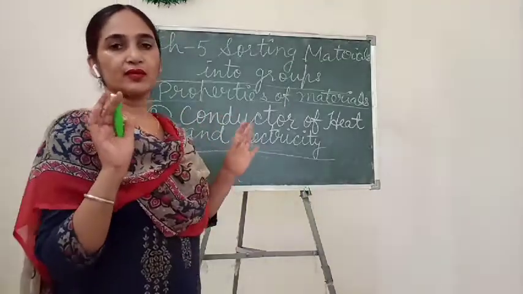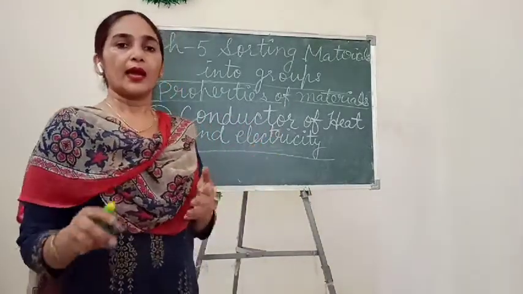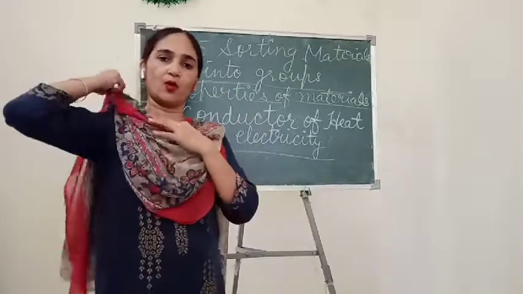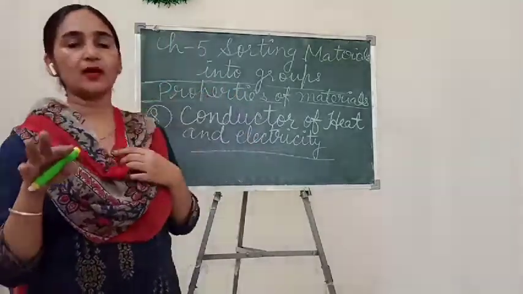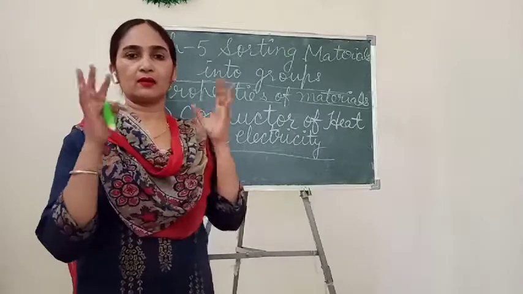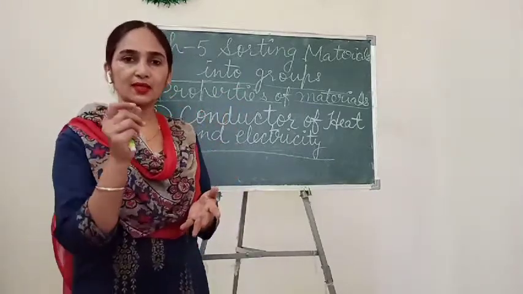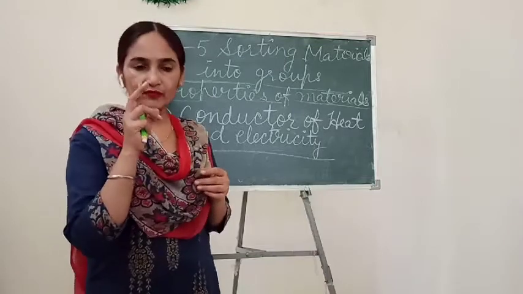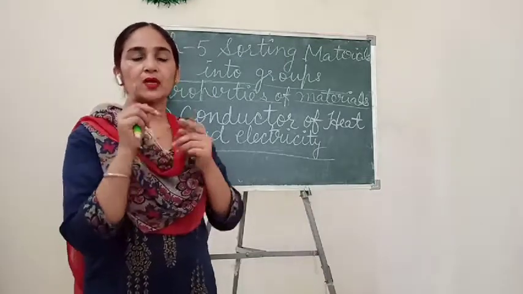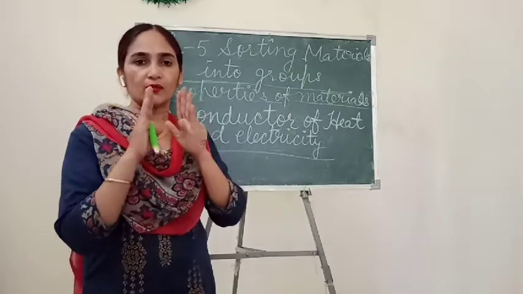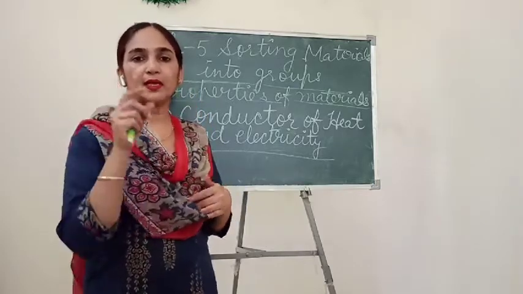Children, have you seen the electric wire? When you cut a separate wire, not the wire of your house, that is present at your home, you can see that inside the wire is made of metallic material.